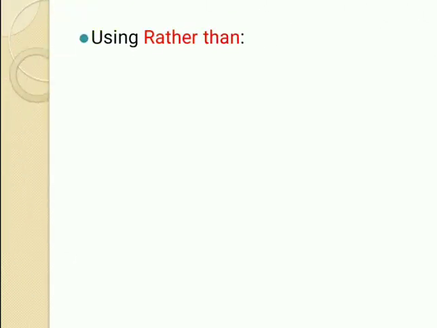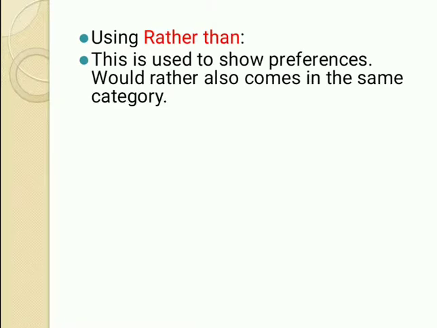Let's move on to the next conjunction. Now it is rather than. We have studied just now or rather, and here we have rather than. So there is a difference between the two. This is used to show preferences. The words rather than are used to show preferences, while or rather is used to tell the correct word, or to speak more precisely. But here rather than is used to show the preferences.